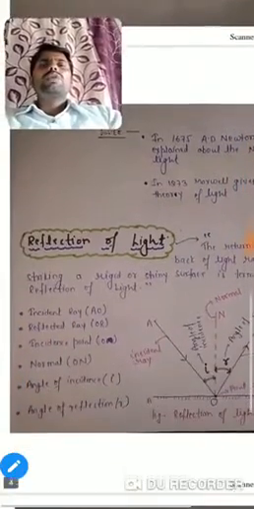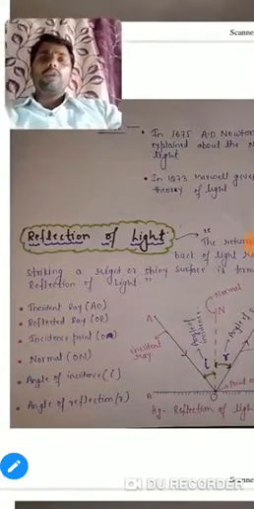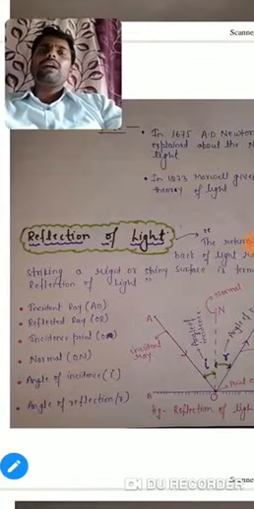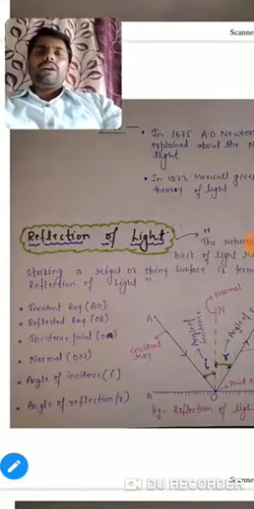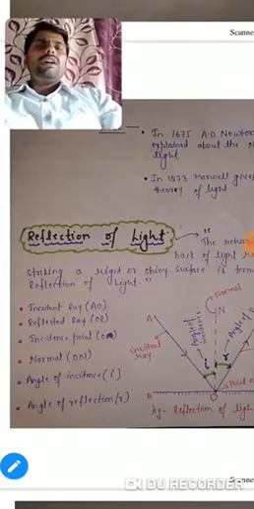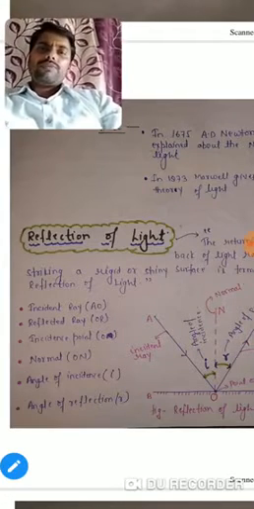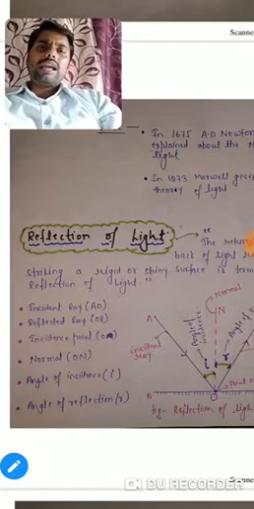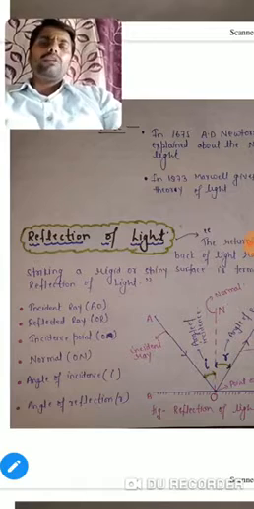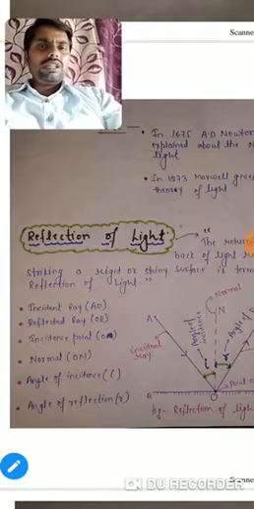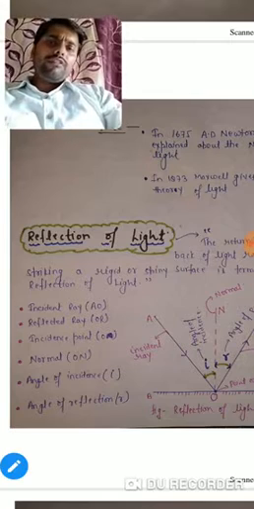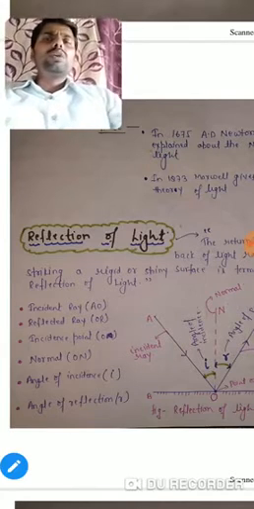Now we are going to study the most important topic, reflection of light. You have all observed that when we switch on a torch and it strikes a shiny or rigid surface, the light rays we incident on the surface sometimes return back towards us. This phenomenon is termed reflection of light.